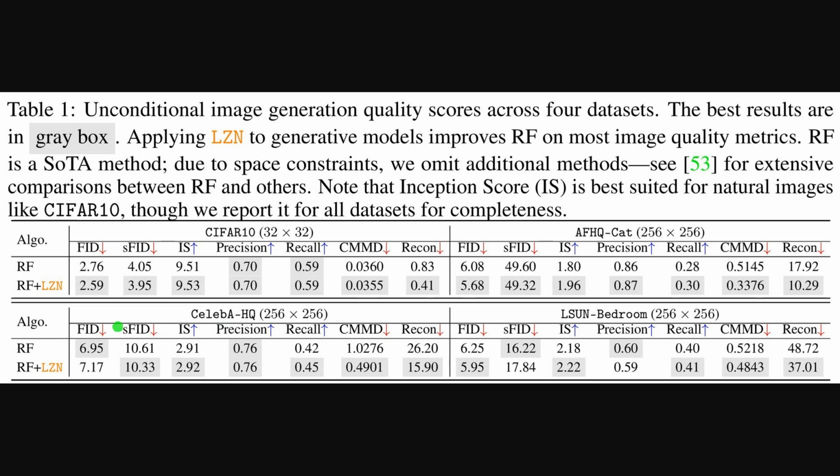So Table 1 shows that adding latent zoning inputs consistently boosts unconditional image generation quality for rectified flow, which means the generator becomes easier to optimize and samples look better. Fréchet inception distance, a standard realism score where lower is better, drops on CIFAR-10 from 2.76 to 2.59. AFHQ CAT sees lower reconstruction error and higher inception score, while LSUN bedroom improves on most metrics. CelebA-HQ stays roughly similar, which signals dataset sensitivity.